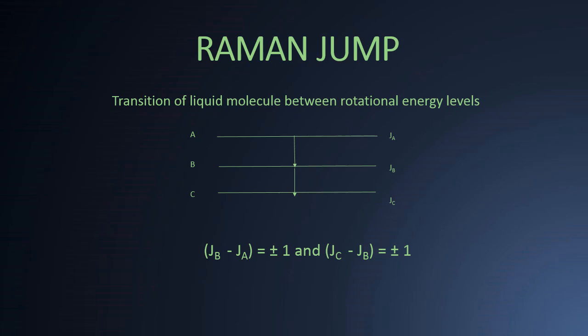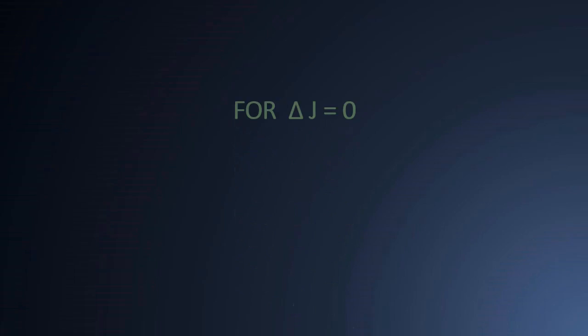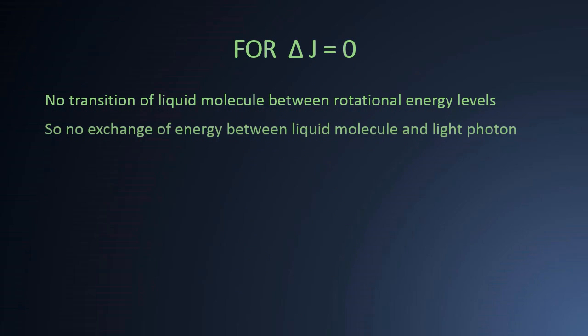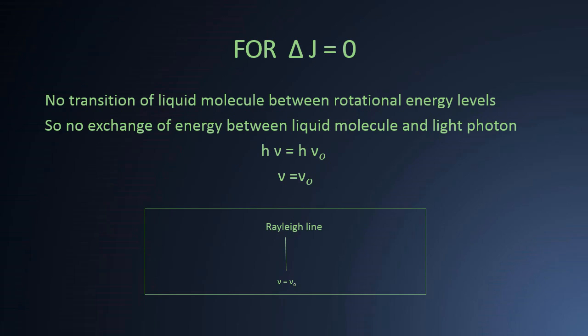By combining these two equations, we can get the selection rule for Raman jump as delta J equal to 0, plus 2 or minus 2. When delta J equal to 0, then no transition of liquid molecule takes place. There will be no exchange of energy between molecule and photon of light. Energy of scattered photon will be same as that of incident photon, and this gives the expression for frequency corresponding to the Rayleigh line in the Raman spectrum.